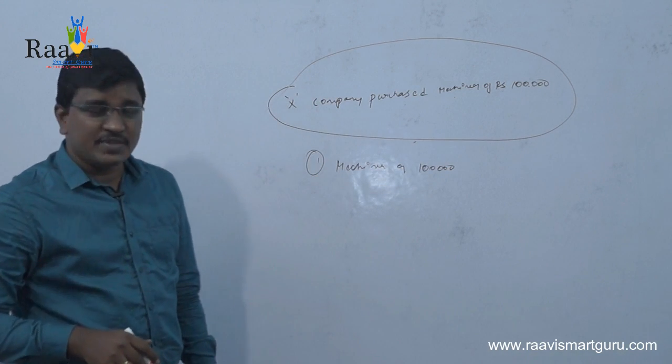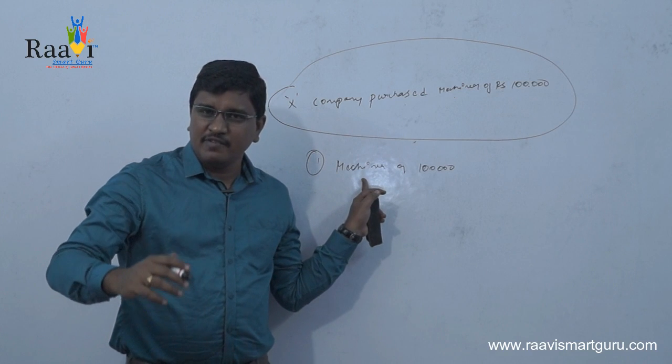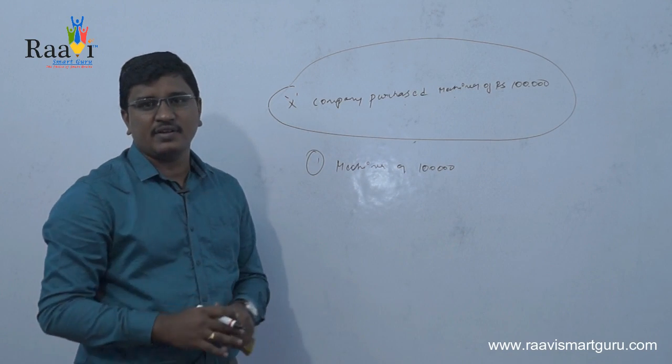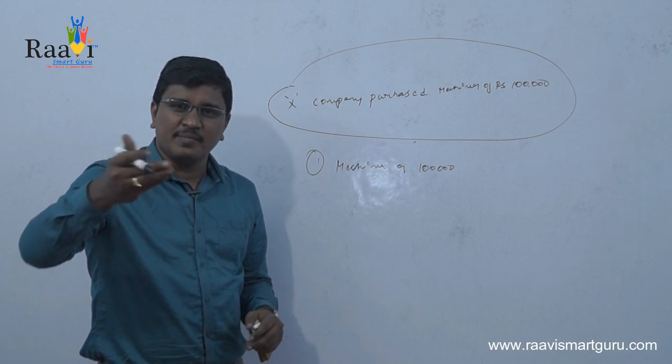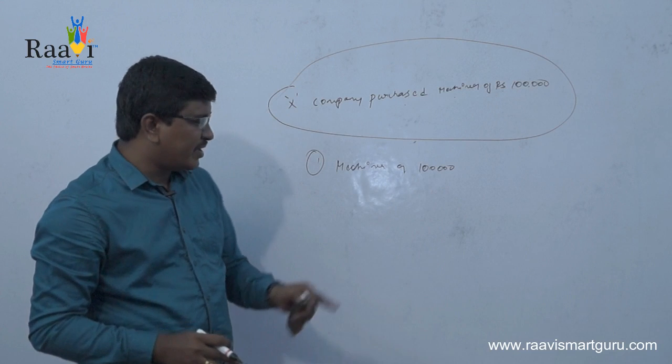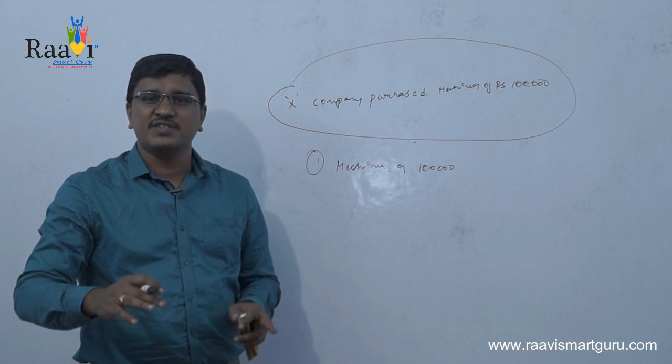Machinery is coming into the business. Nothing but your company will be having a new machine of rupees 1 lakh. This is one effect. The machinery value in your company will be increased. Suppose, for example, already you are having two machines. Now you purchase another machine. Now your total number of machines will be 3.